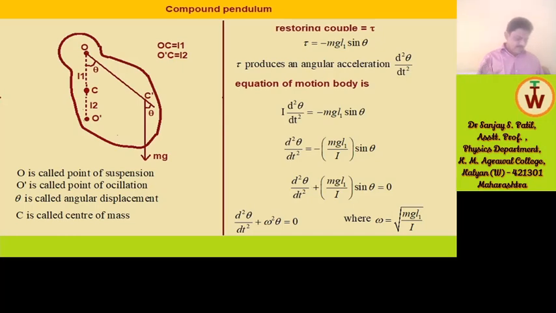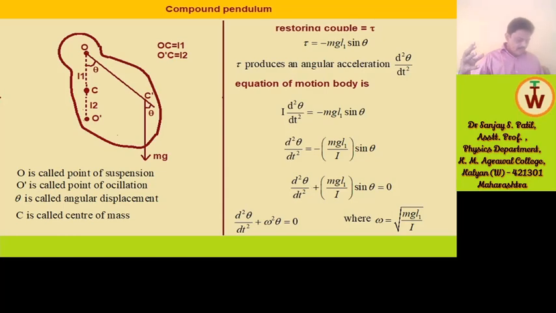As a result, oscillations of the compound pendulum last for a longer time, and we can take the time for a very large number of oscillations, maybe 20, 50 or 100 oscillations. It can last for a long time and we can obtain the time period more accurately in the case of a compound pendulum.